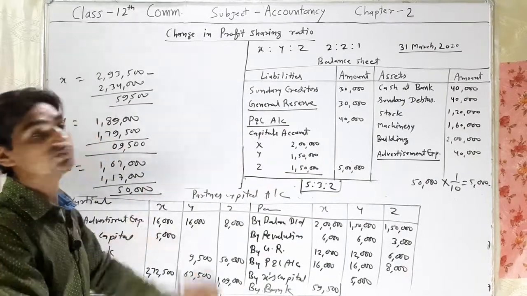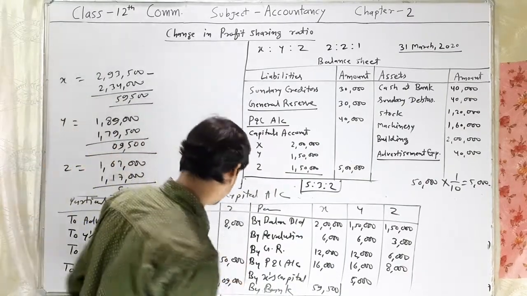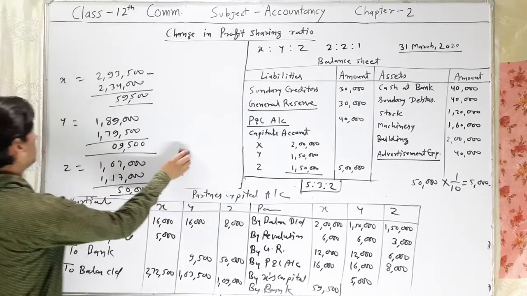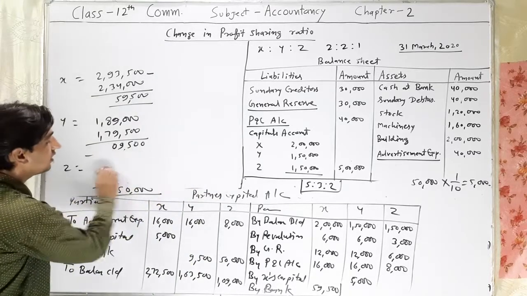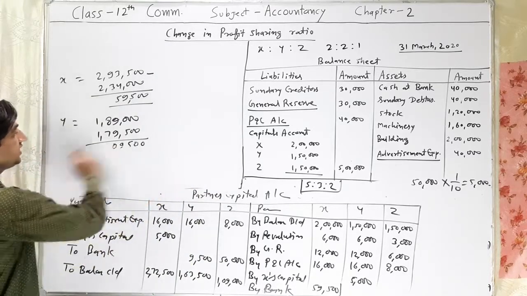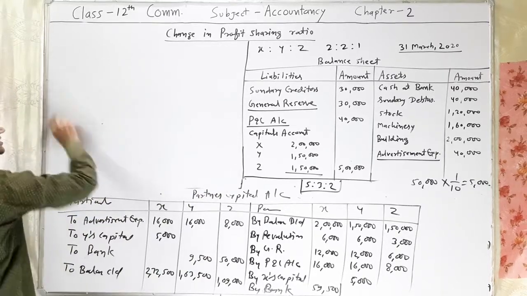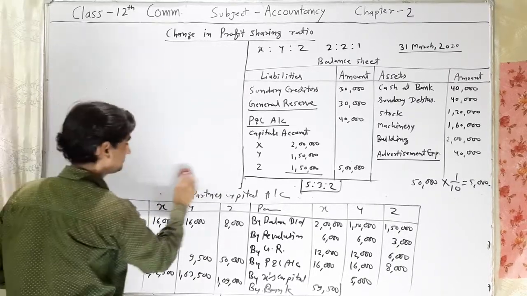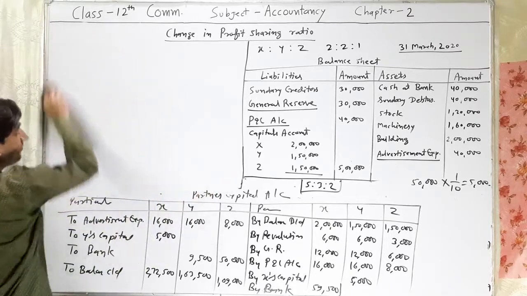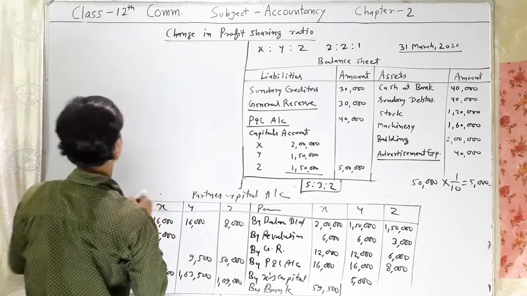Now the last point is preparing the balance sheet. We will prepare the balance sheet here. If the balance sheet matches, it means your answer is correct. So how to prepare the balance sheet with revised values?